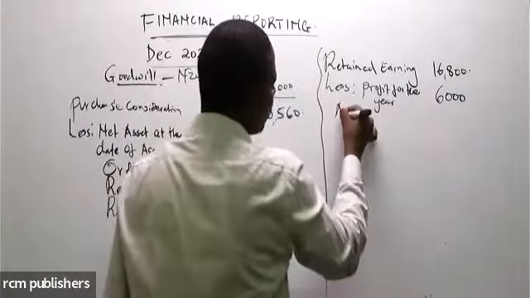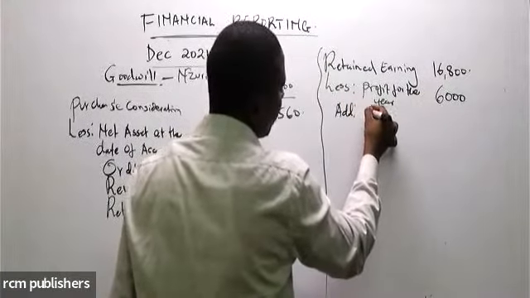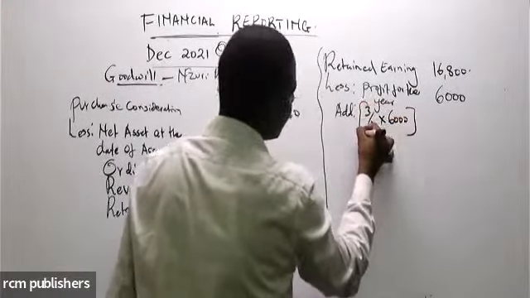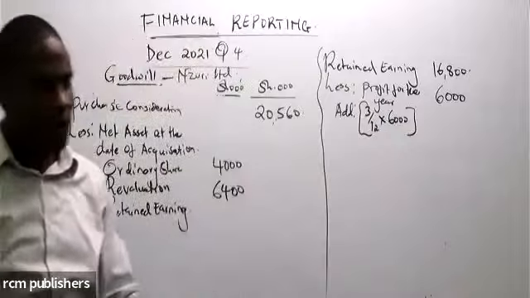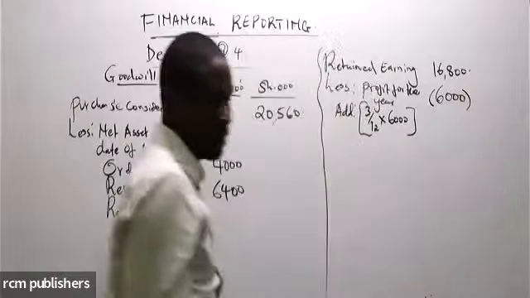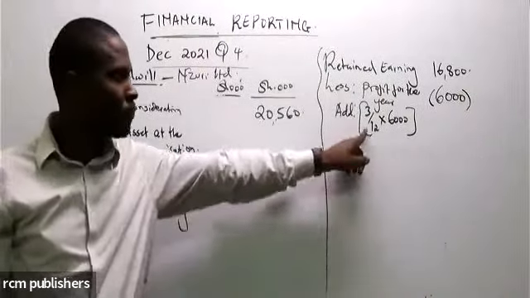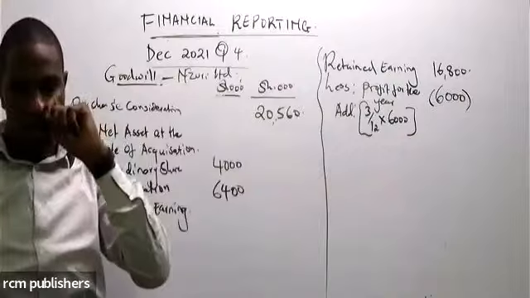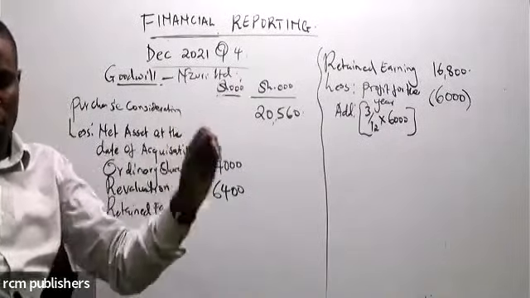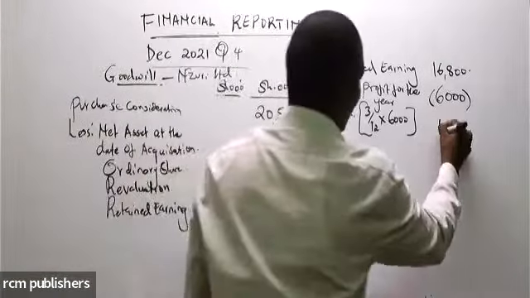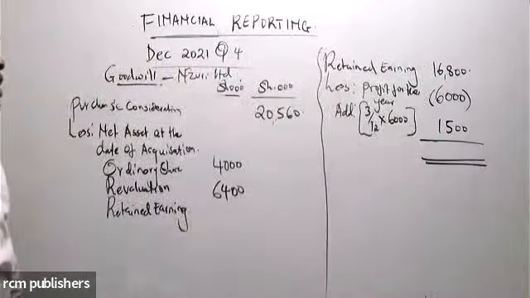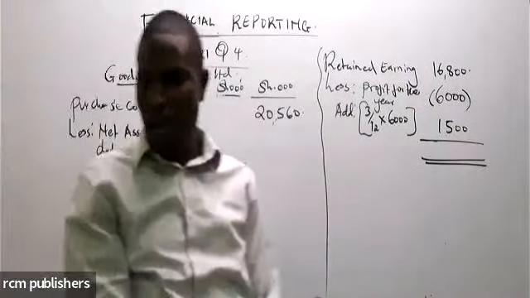Therefore, we add 3/12 of 6,000. Before we acquired this, at least it had generated some profit. We make a bracket so that we don't miss it. 3/12 of 6,000, before we acquired it, it had generated that profit. 3/12 of that is 1,500. Now the retained earning will be this: add for me 16,800 minus 6,000 plus 1,500.